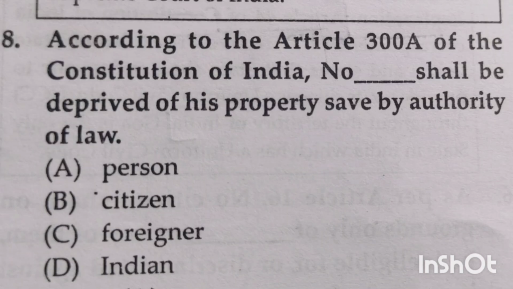Next question. According to Article 300A of the Constitution of India, no dash shall be deprived of his property save by authority of law. Option A person, option B citizen, option C foreigner, option D Indian. ಇದಕ್ಕೆ ಆನ್ಸರ್ ಬಂದು ಆಪ್ಷನ್ ಎ ಪರ್ಸನ್. ಆರ್ಟಿಕಲ್ 300A mentioned that no person shall be deprived of his property save by the authority of law.